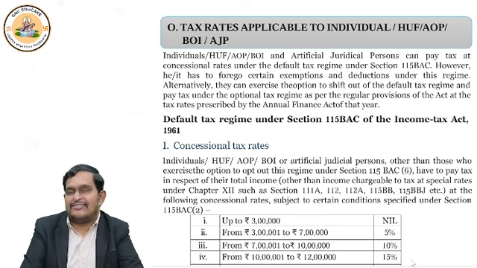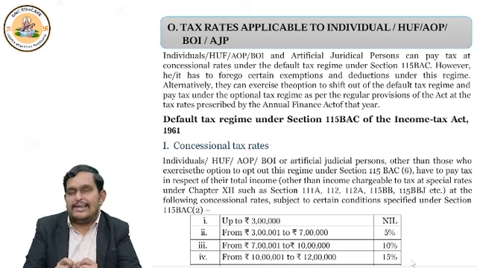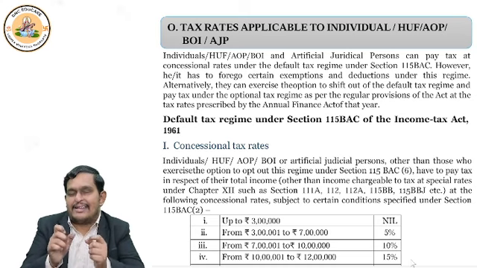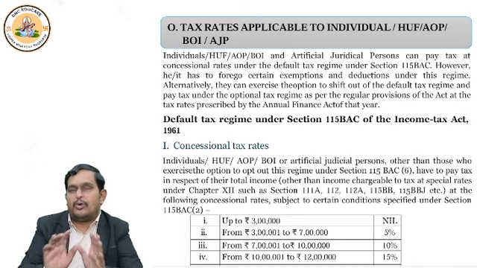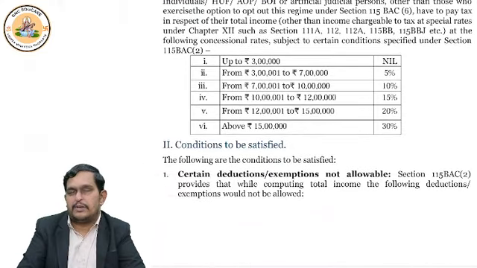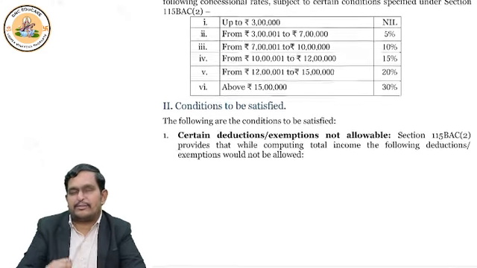But let's start with the basic thing that this is applicable to 5 assessees. Who are they? Individual, HUF, Association of Persons, Body of Individuals, and Artificial Juridical Person. Now, what is the rate applicable under the default tax regime? Here it is a concessional rate. That means you have to pay less tax as per the tax rates. Let's see what the rates are. Up to 3 lakhs, no need to pay a single rupee of tax. So 0 to 3 lakhs rupees, no tax, nil. 3 lakhs rupees to 7 lakhs rupees, 5% is the rate of tax.